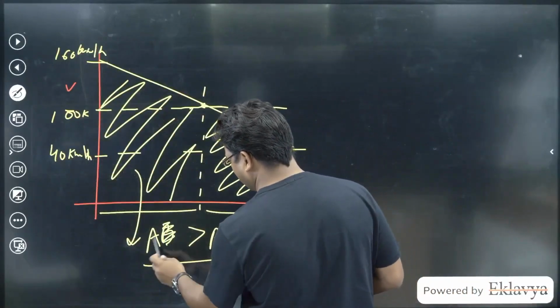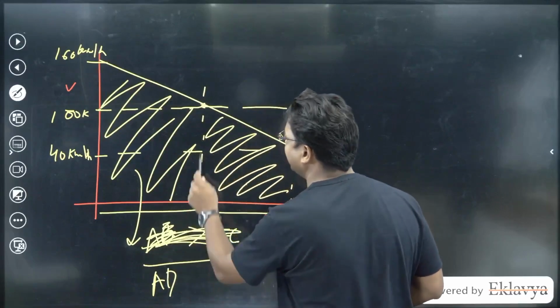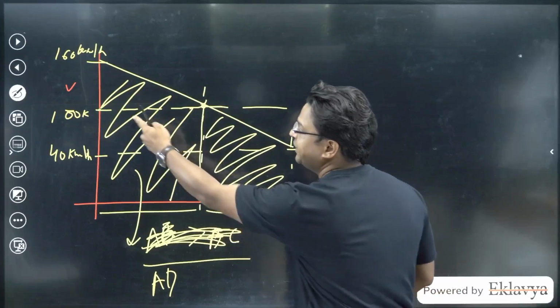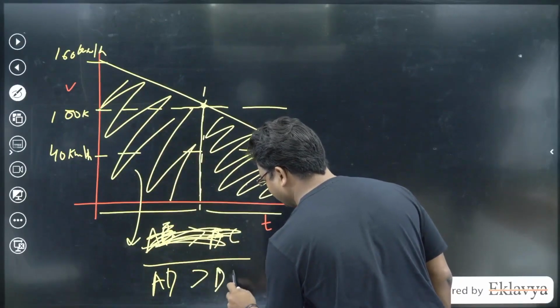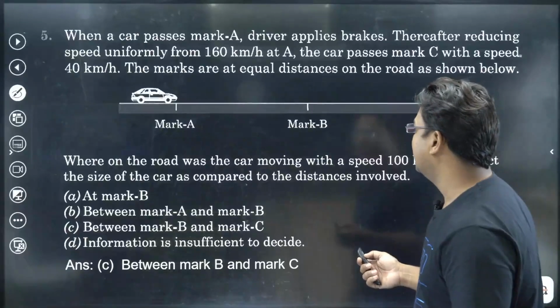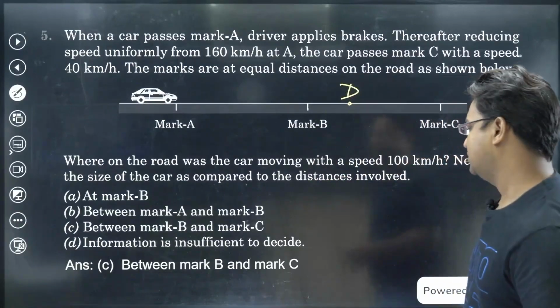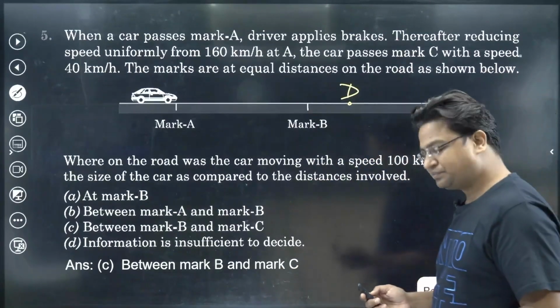Instead of B, I should say AD. D is the point where the speed became 100. So AD is definitely more than DC. So D point is closer to C. So it means that D is somewhere here. So between mark B and C, that is the correct answer. Is that okay, everyone?